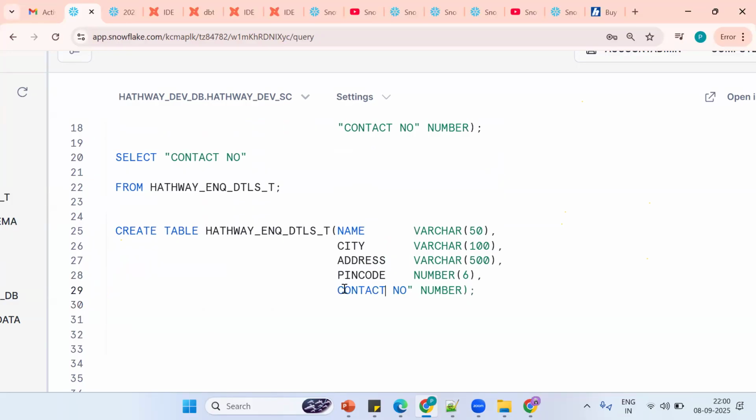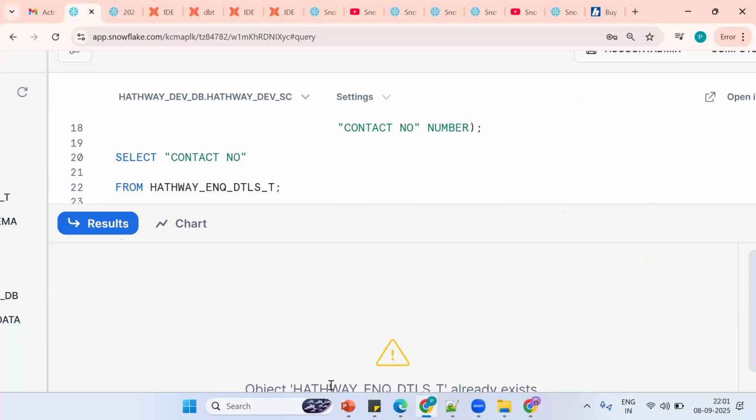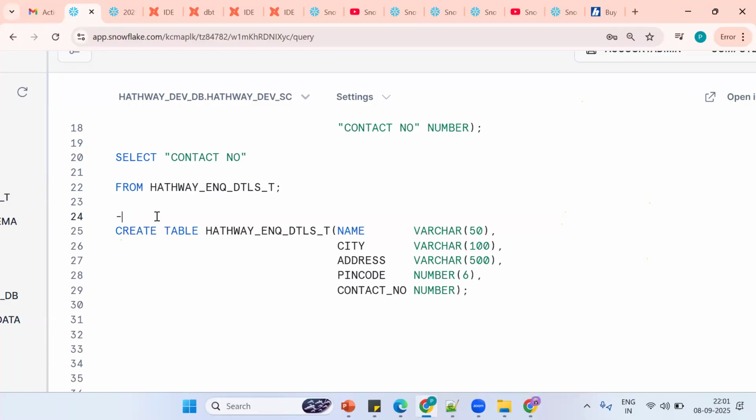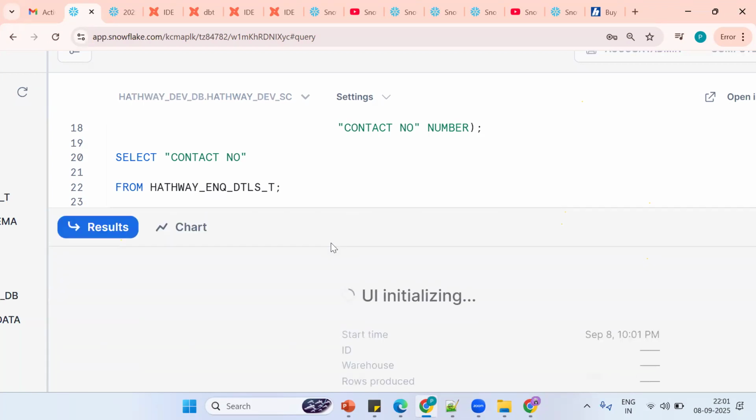Underscore. See, this is not good looking, but if this is not working, you can't do otherwise. So put an underscore. The table name is already available, then what should I do? It says the object already exists. Then we should go for another table name. Okay, that's the functionality.